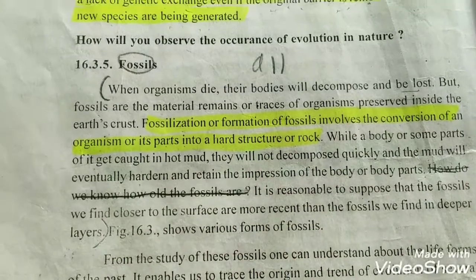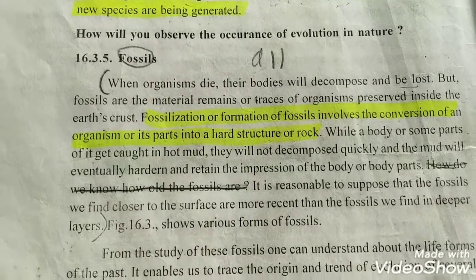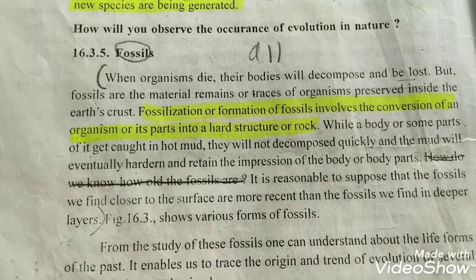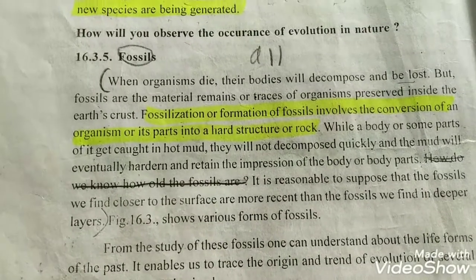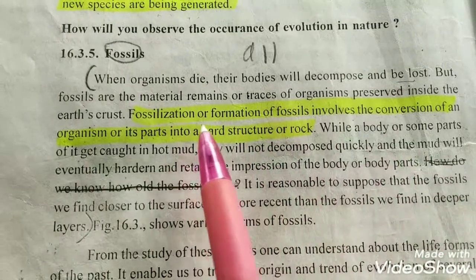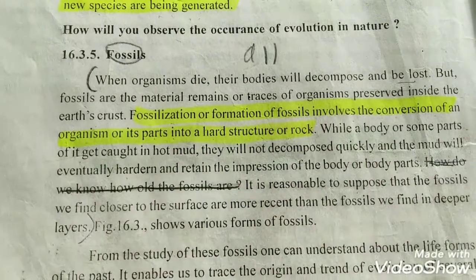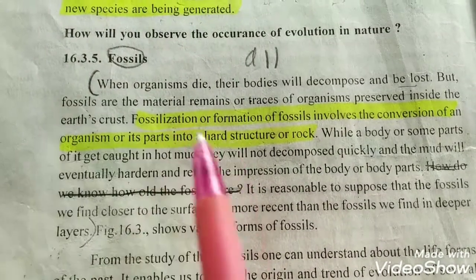When an organism dies, it will start decomposing and some part will remain inside the earth's crust. That remaining part will become a hard substance, and this formation of a hard surface from an organism is called fossilization.